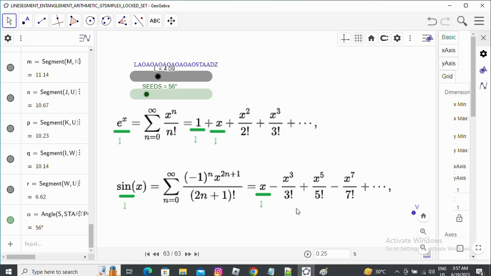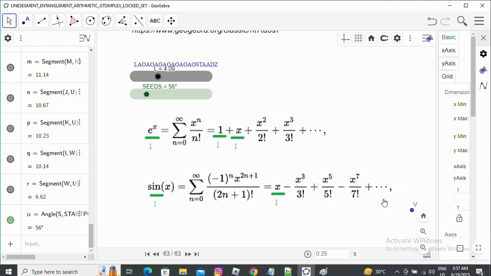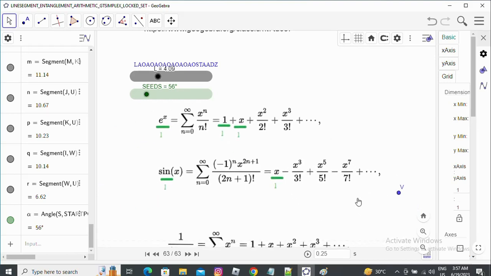Here we can see that every term is a Gtsimplex, and we can do plus and minus with Gtsimplexes, and multiplication and division of Gtsimplexes are also there, as I have already told in previous videos. In the next several videos we will also demonstrate the multiplication and division of Gtsimplexes and of locked sets. I will surely describe those things in detail.